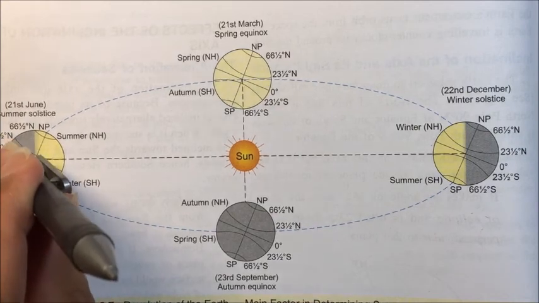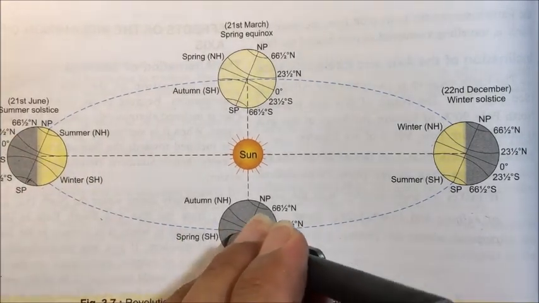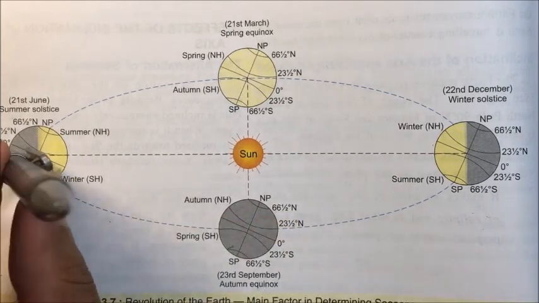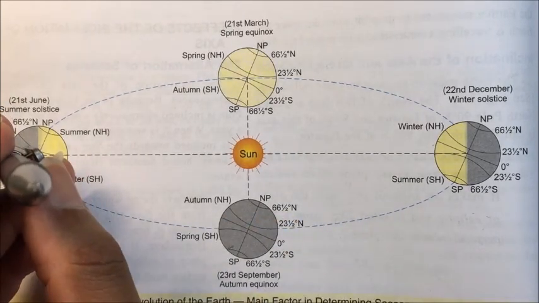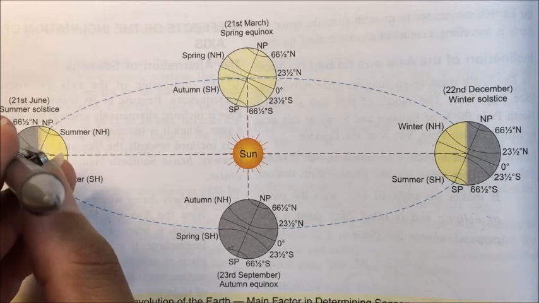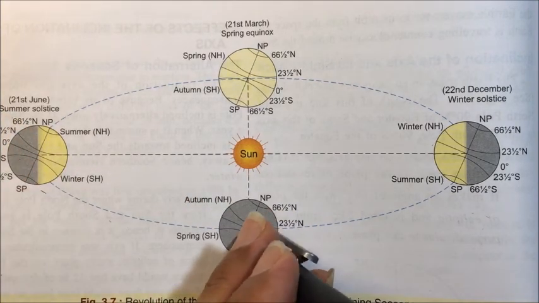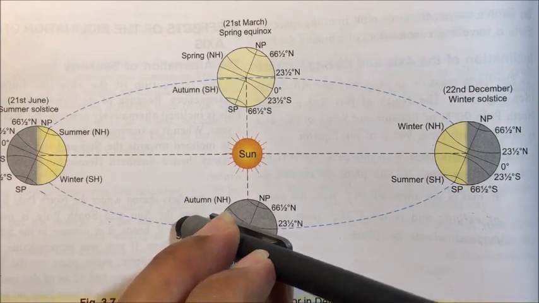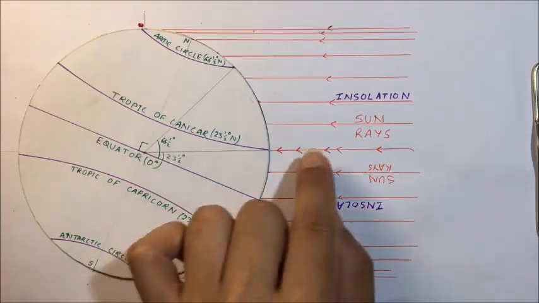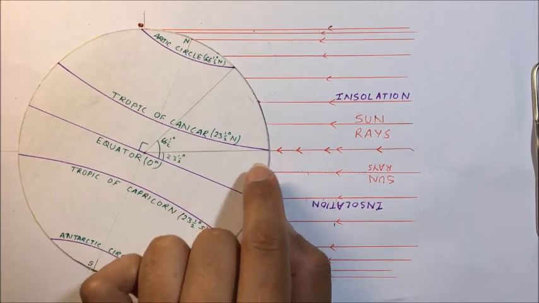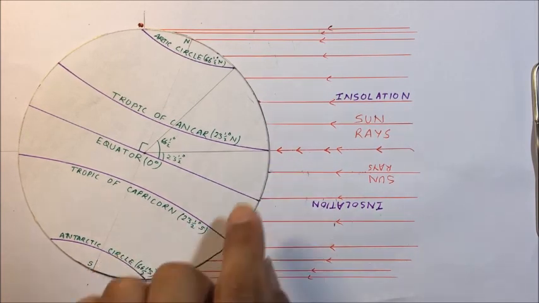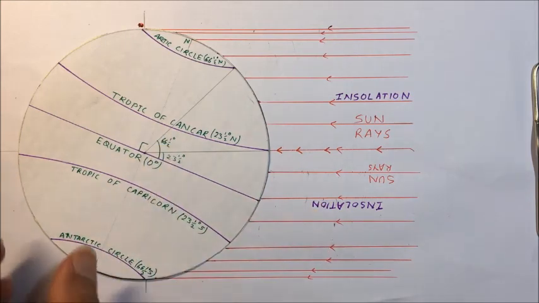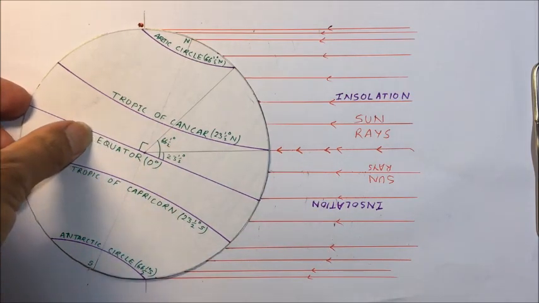Now as we revolve and cover this 1/4 of the ellipse, the sun rays will be moving overhead from Tropic of Cancer towards the equator. At this position they will be falling vertical on equator. They will be overhead on equator. Now consider this. This is the position on 21st June. Now as the days are passing and we are moving towards 23rd September, or we can say 22nd September,